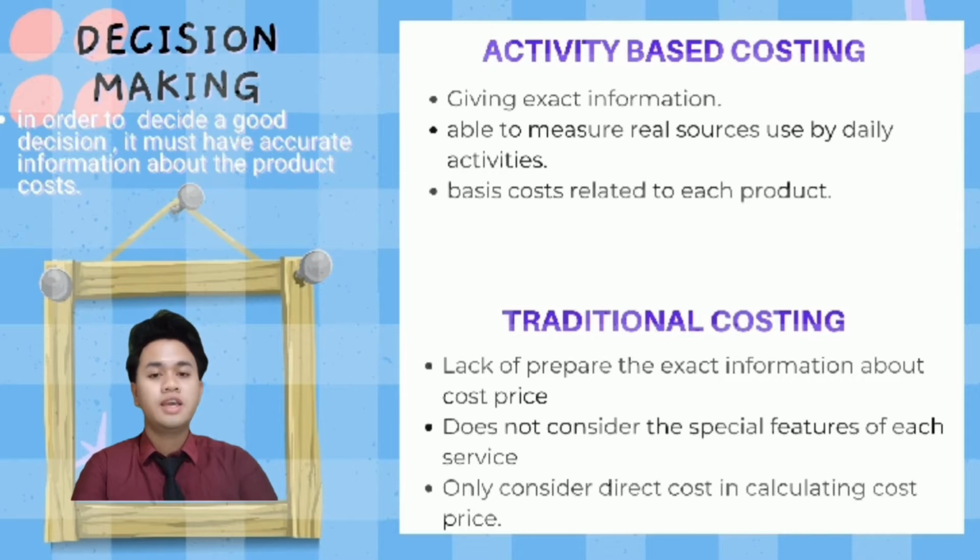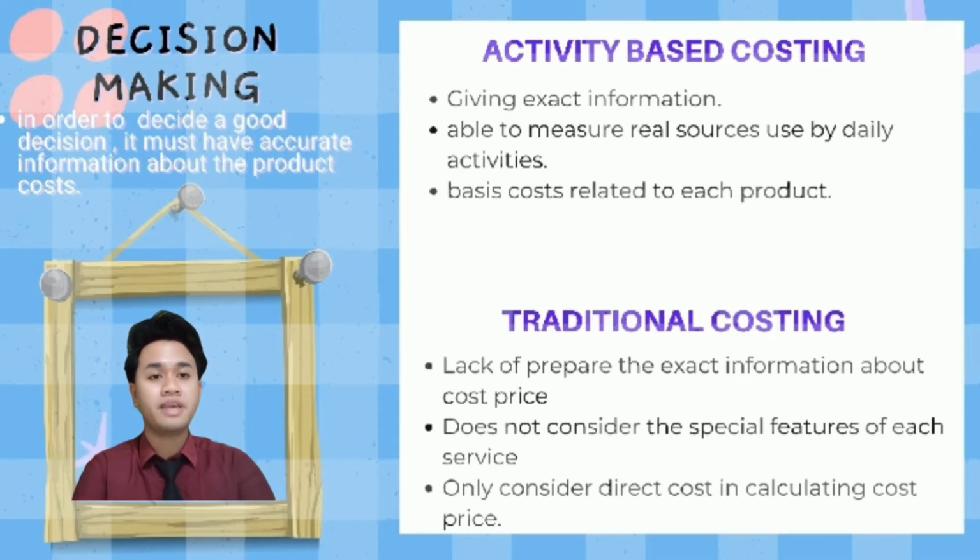I will present about the differences between traditional costing versus activity-based costing in decision-making, costing system, and information. First of all, in decision-making, in order for companies to make a good decision, they must require accurate information about the product cost. Without sufficient allocation of indirect costs, it would be difficult for the companies to differentiate the gain or loss in making their product or services.